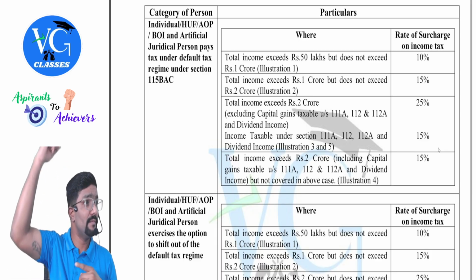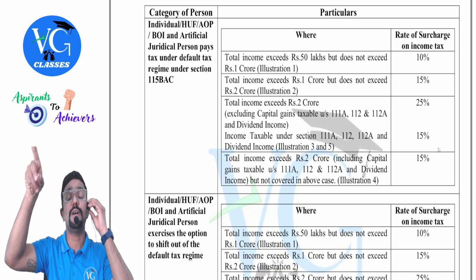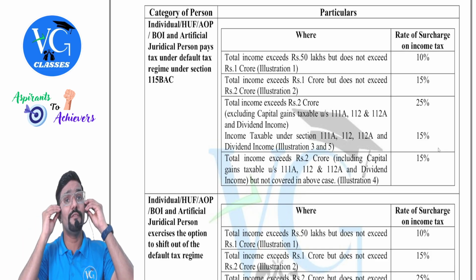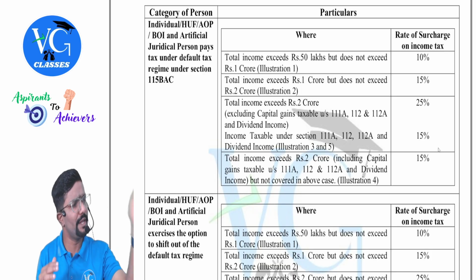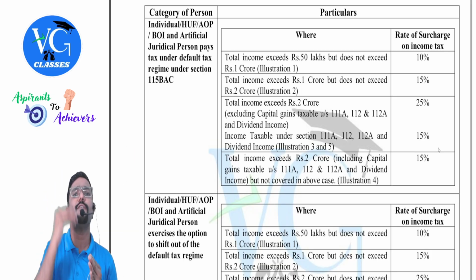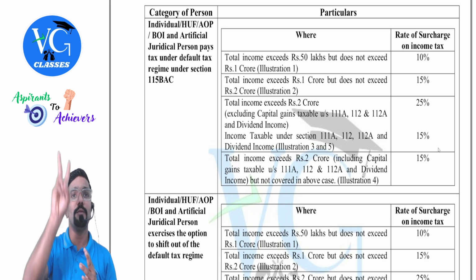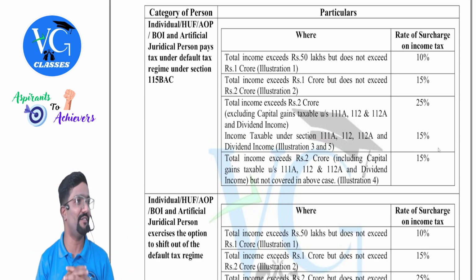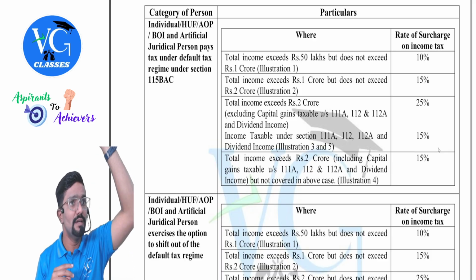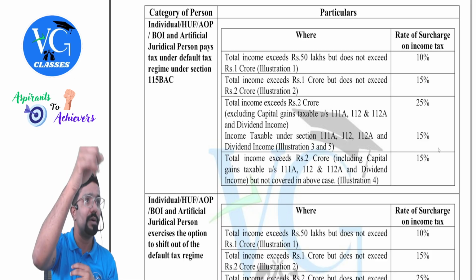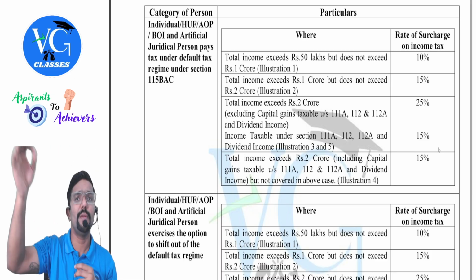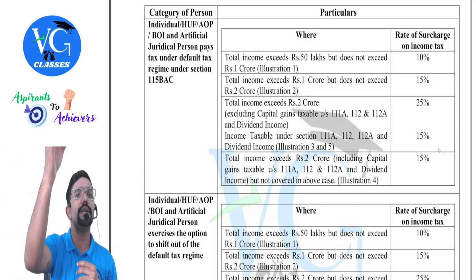Even tax rates were the same, but they had two schemes available. What was the default scheme under section 115BAC? And the other one is the optional scheme. If they don't want to follow default, they can opt out of default and follow the optional scheme. Now, under both these schemes, the surcharge rates are different. Even tax rates were different, right? Yes, come on, quickly repeat along with me. What is the tax rate for an individual, HUF, AOP, BOI, and artificial juridical person following the default regime?